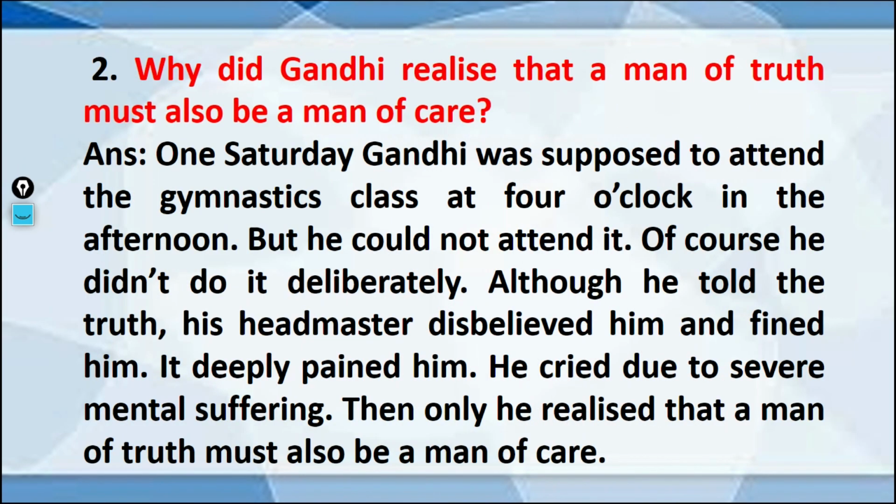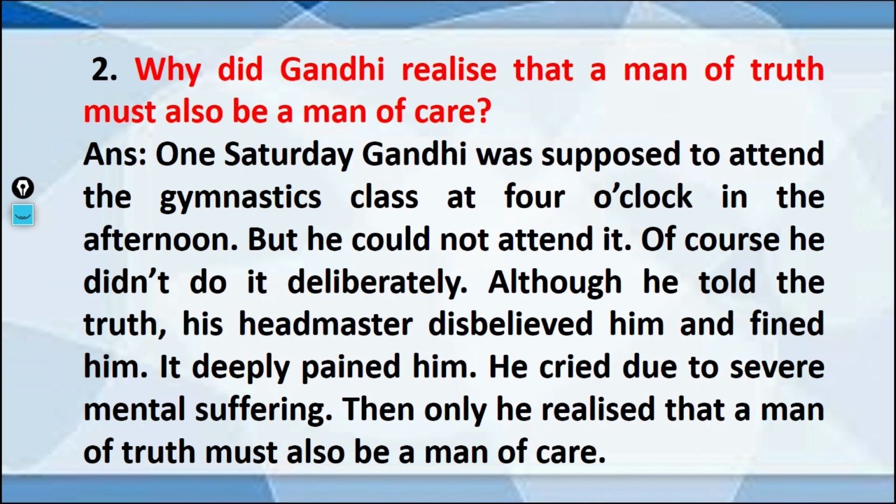The next question: why did Gandhi realize that a man of truth must also be a man of care? This is the same thing, a little changed. One Saturday, Gandhi was supposed to attend the gymnastic class at 4 o'clock in the afternoon. After school there is a gymnastic class, but he could not attend it. Of course, he did not do it deliberately, knowingly.